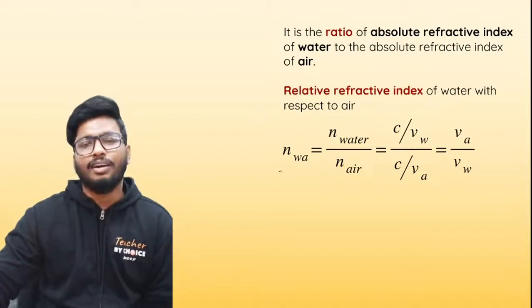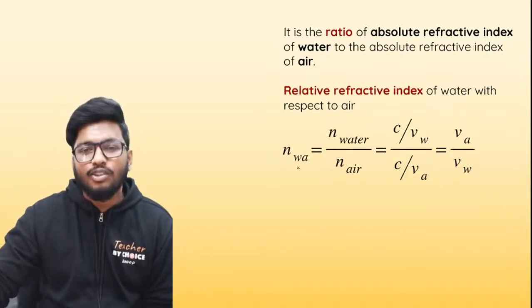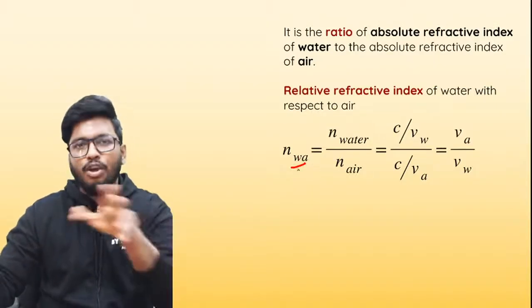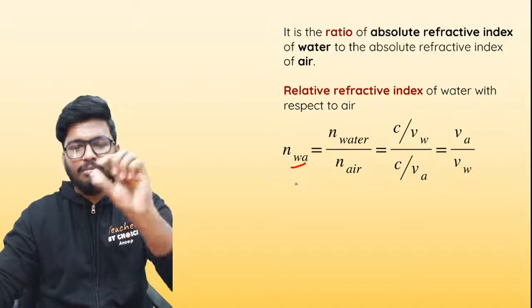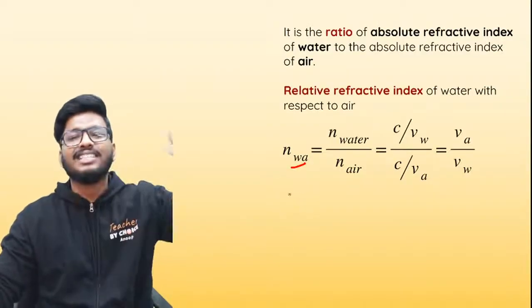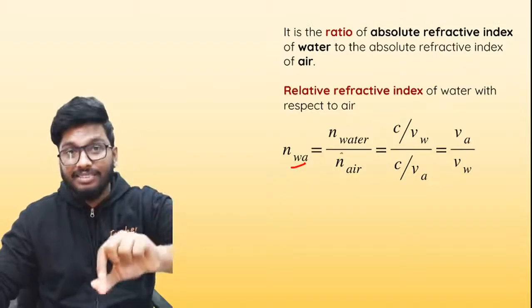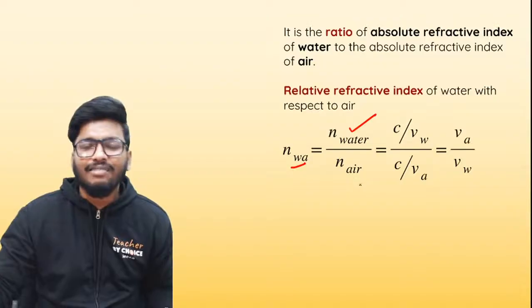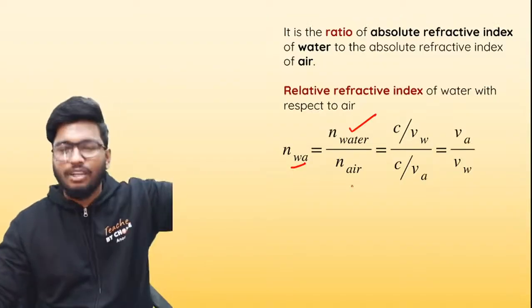For example, if you want to find out the refractive index of water with respect to air, the symbol n subscript WA shows that the refractive index of water with respect to air is the refractive index of water divided by the refractive index of air. Now, how do you find out the refractive index of water or air? By finding out the absolute refractive index.